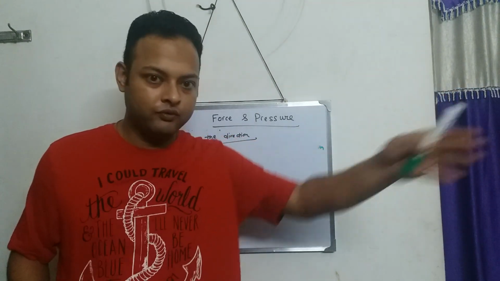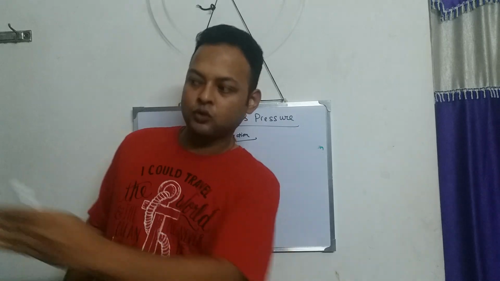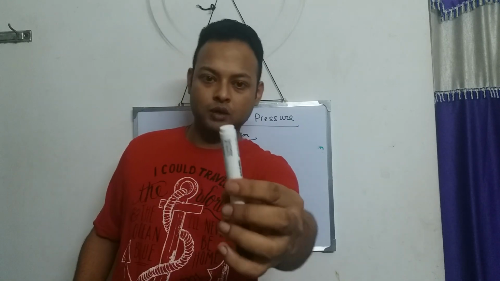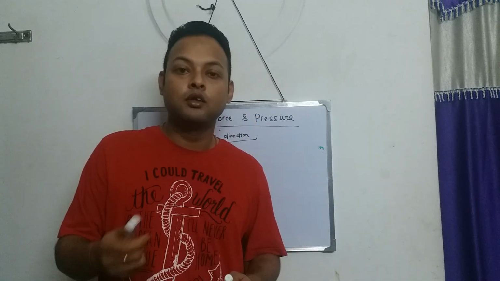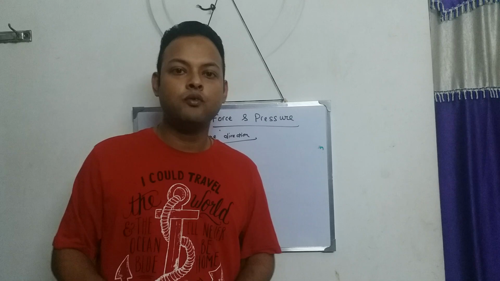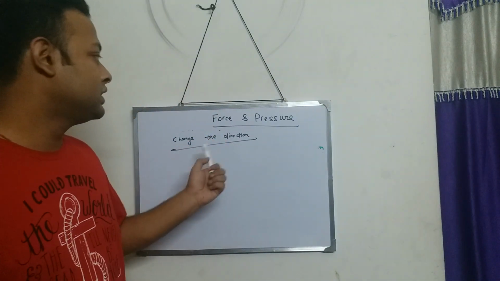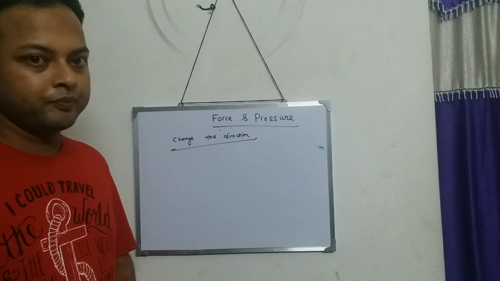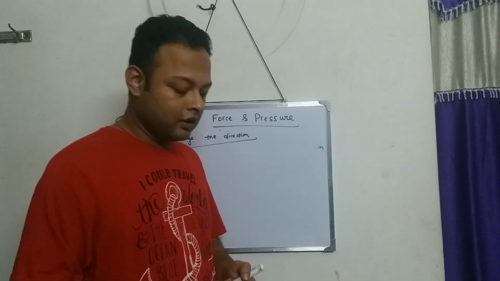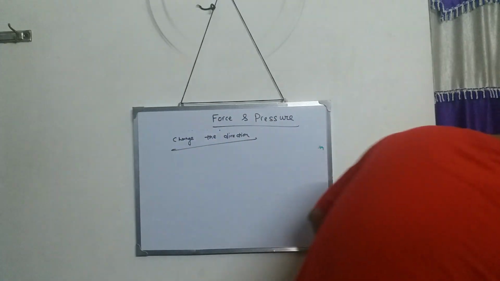The ball coming like this towards the batsman, the batsman hits the ball, and the ball flies that side. So there is a change of direction. So force can do these 5 things. Okay, clear?